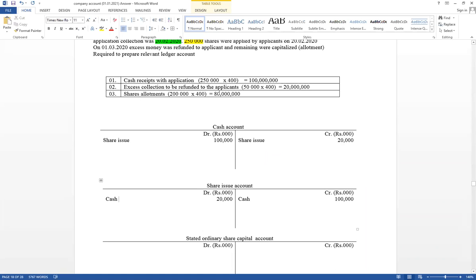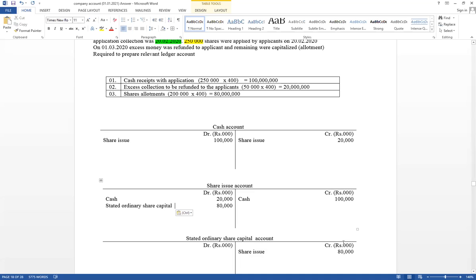Then shares allotment should be done. Accepted 200,000 applications for that share issue. Therefore, share capital increase, equity increase. Share capital account credit, and share issue account debit. Therefore, share capital account credit, the name of the other ledger account as share issue account debit as stated ordinary share capital. Think about the double entry.